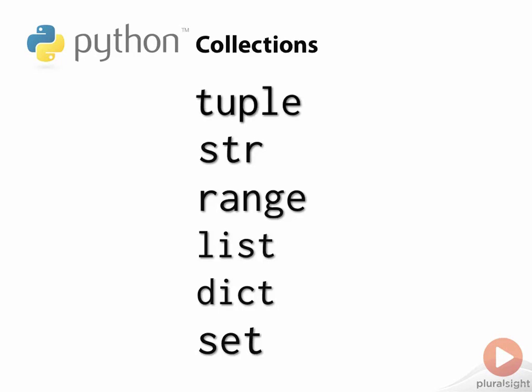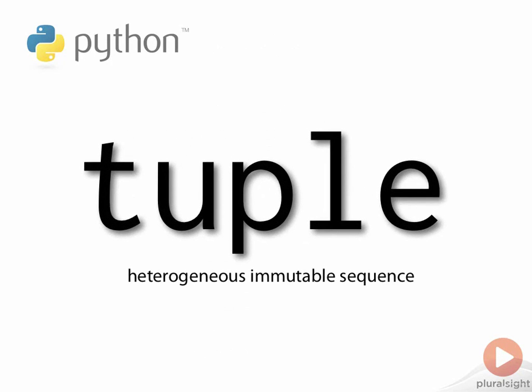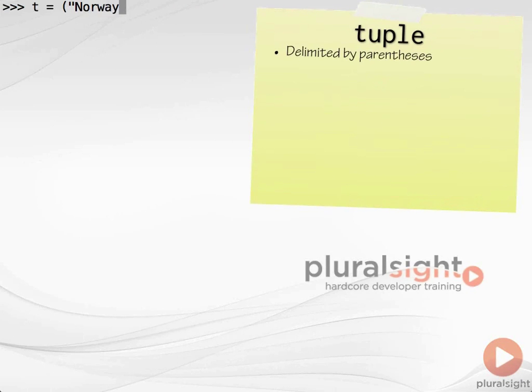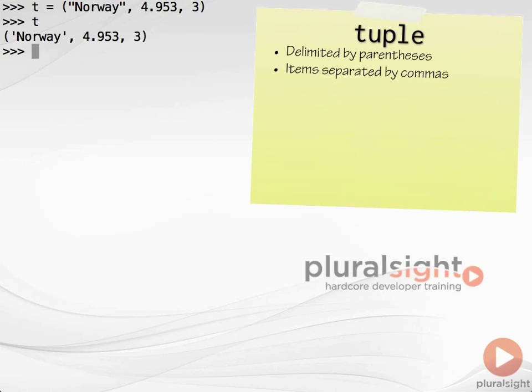Tuples in Python are immutable sequences of arbitrary objects. Once created, the objects within them cannot be replaced or removed, and new elements cannot be added. Tuples have a similar literal syntax to lists, except that they are delimited by parentheses rather than square brackets. Here's a literal tuple containing a string, a float, and an integer.